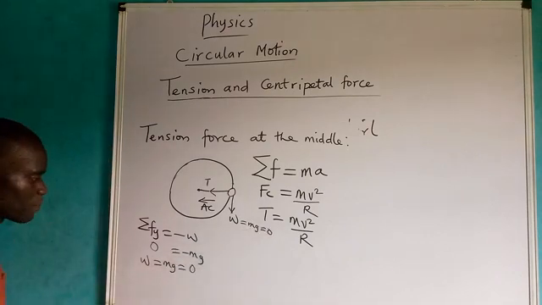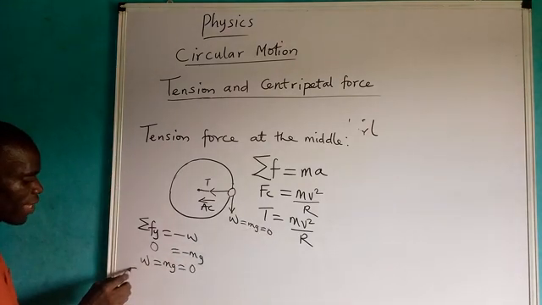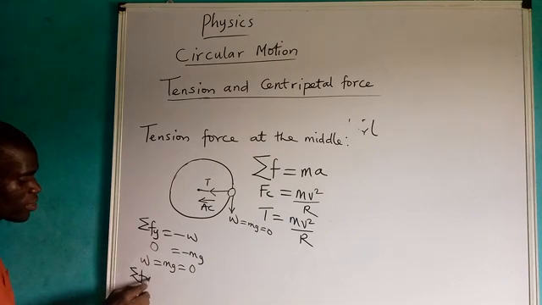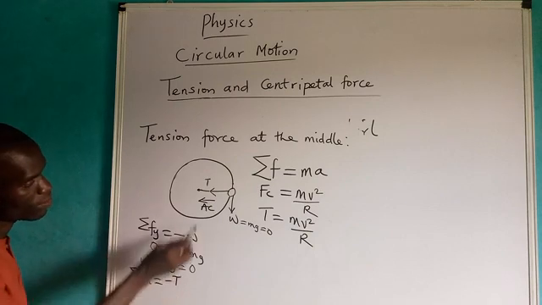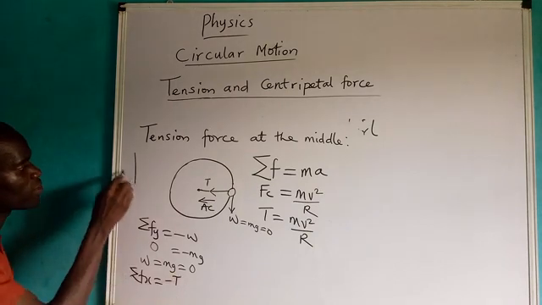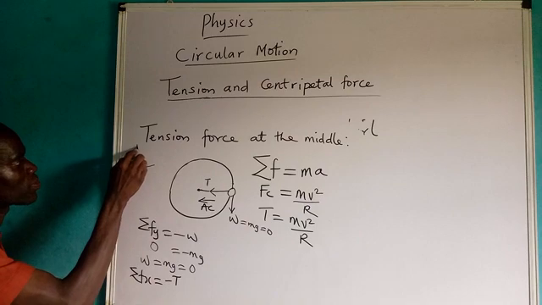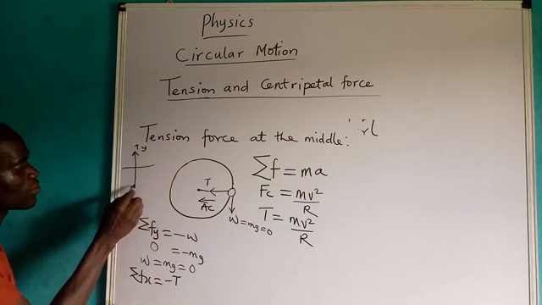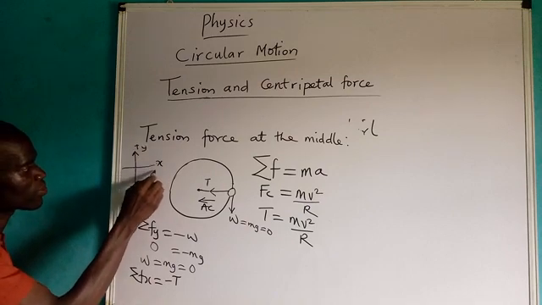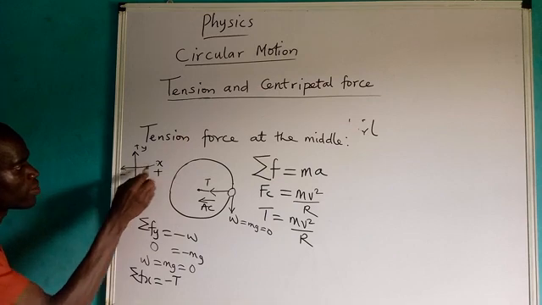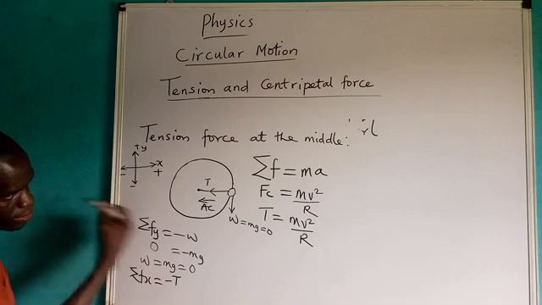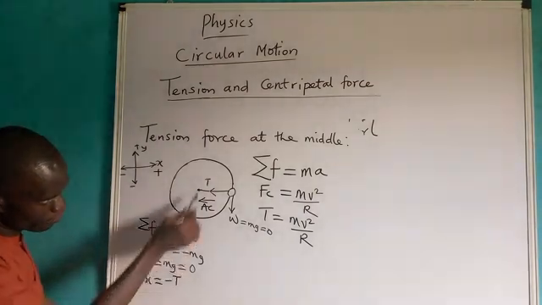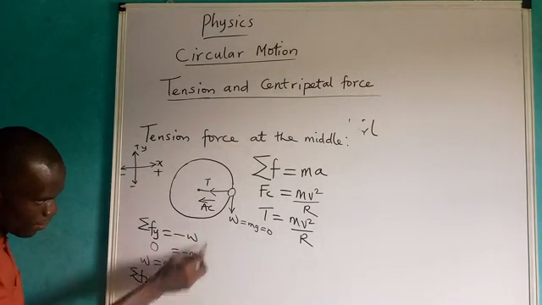Okay, now that's for the y component. Let's look at the s component. The only force there on the s component is tension, and it's negative. If it's negative, please don't forget this: this one is positive y, negative y; this one is positive s, negative s. You can see the direction is to this side, and therefore it's negative. The only force there is tension.